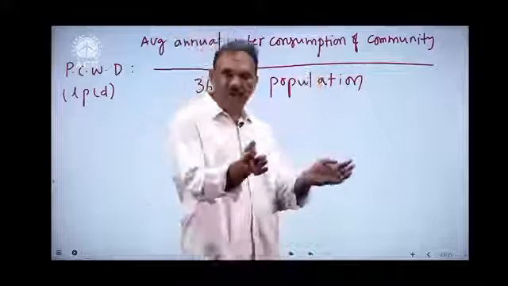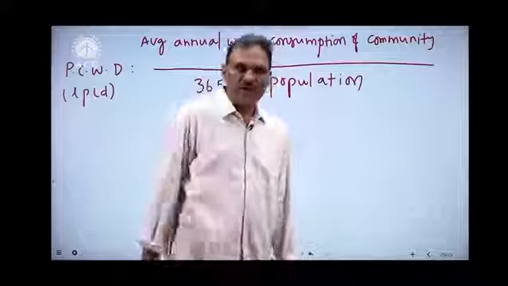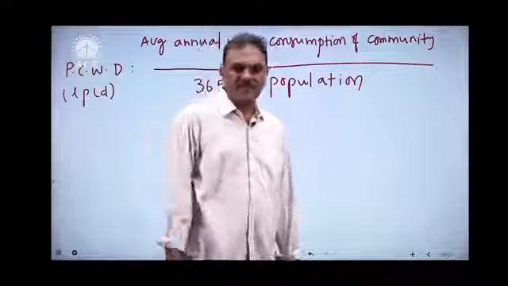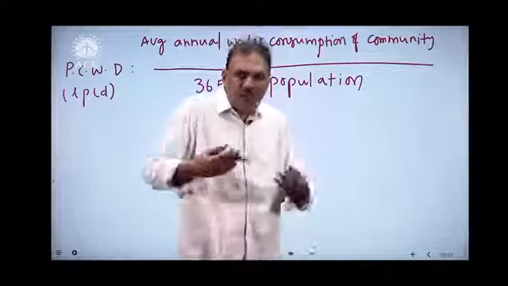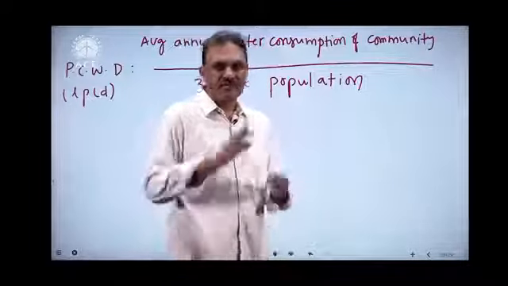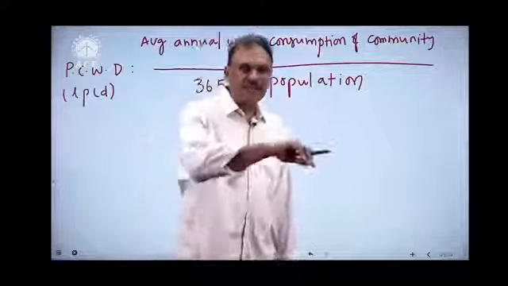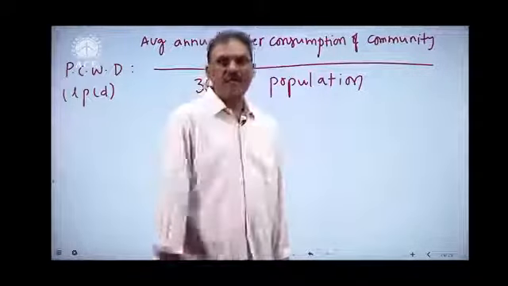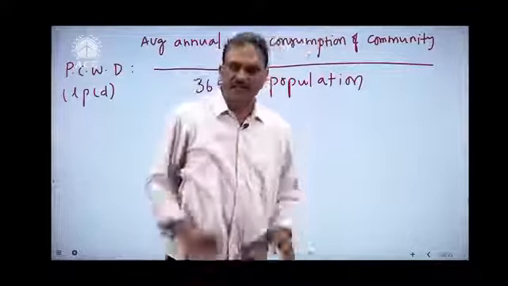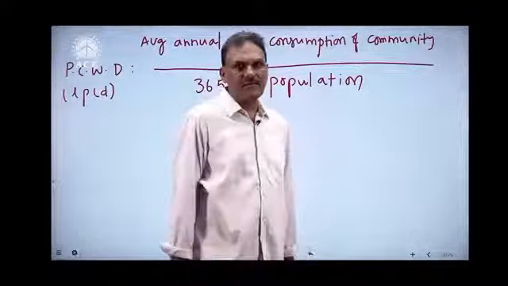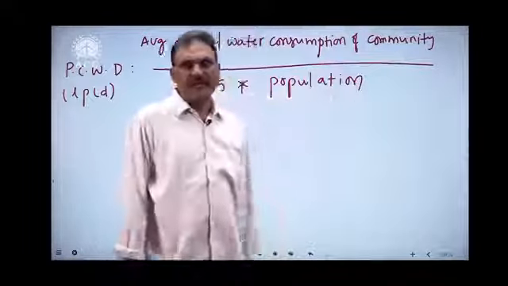If I supply water at 25 paise per liter for the public, the same water I supply for 1 rupee per liter for an industry, or 1 rupee 50 paise per liter for some other people, so that I can make more profit, more money, and reach that break-even point very fast. So we not only address water demands of the public living in a community, we try to address water demands of the entire community. The system which we design will address all of the demands of the entire community. That's the reason why we need to take the water demands of the complete community.